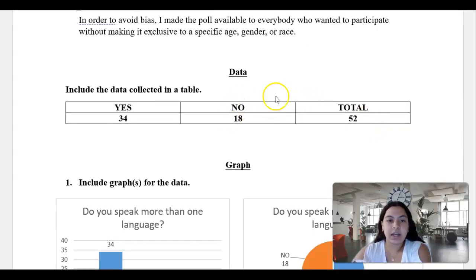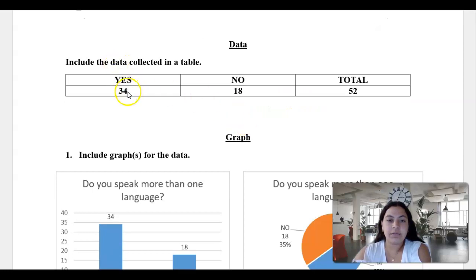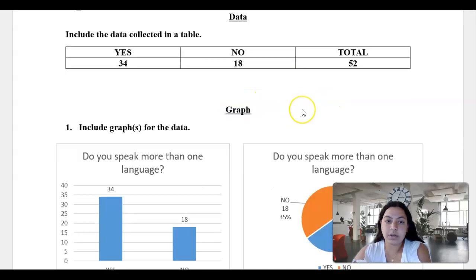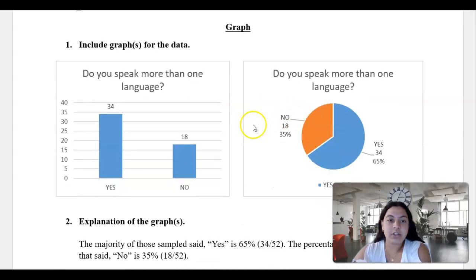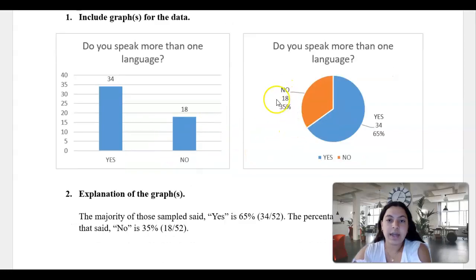Here you can see a collection of my data. 34 people answered yes, 18 people answered no, for a total of 52 people. For the graphing, I used both a bar chart and a pie chart. You can see here that 35% of the people who took my poll answered no, and 65% said yes.